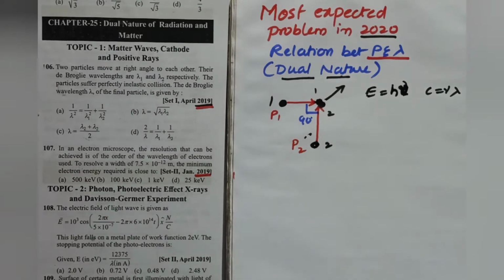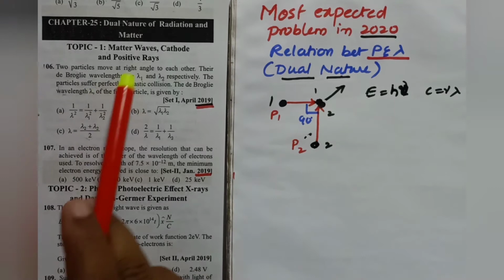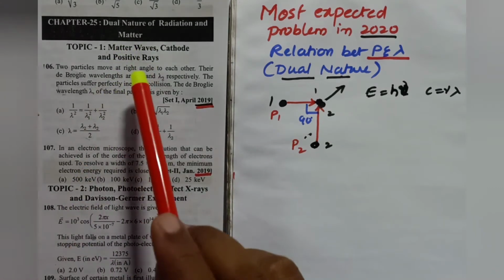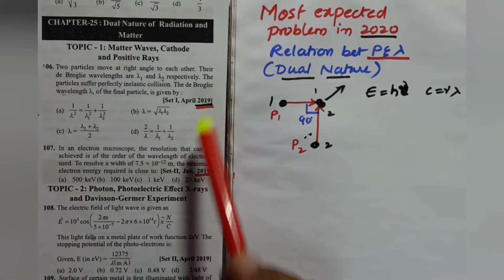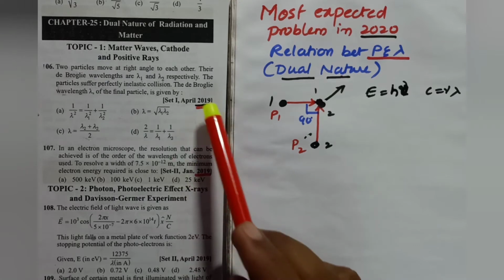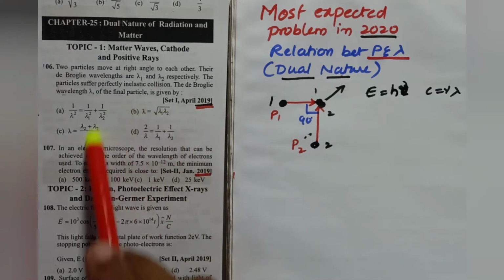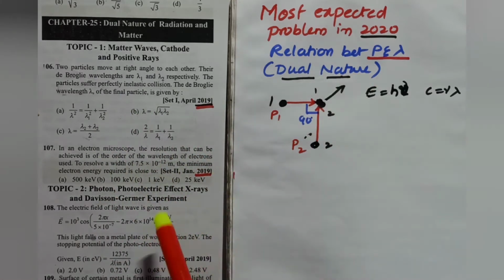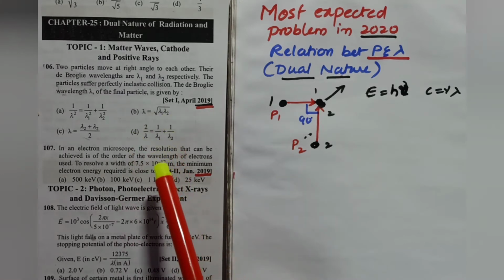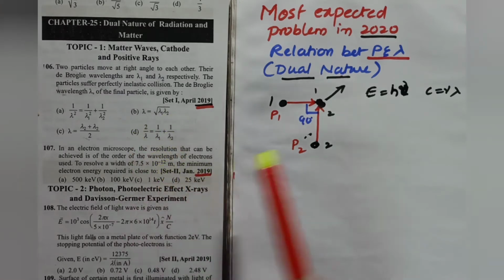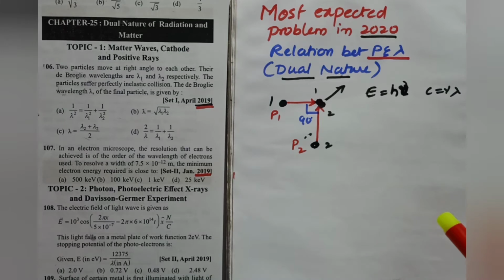Okay, so today we are solving two problems based on a concept in dual nature. These problems were asked in 2019, in January and April. This concept is most frequently asked in dual nature. What is that concept? It is the de Broglie wavelength. It's a very simple concept. You can learn it in 5 minutes.